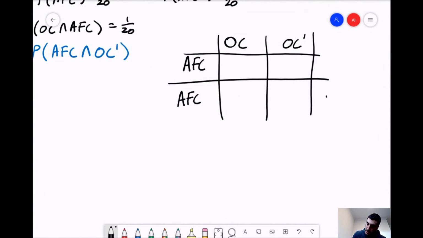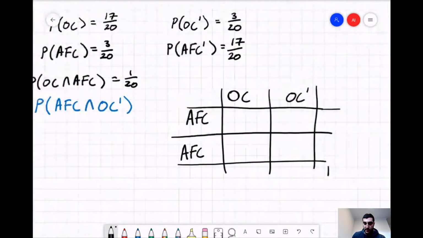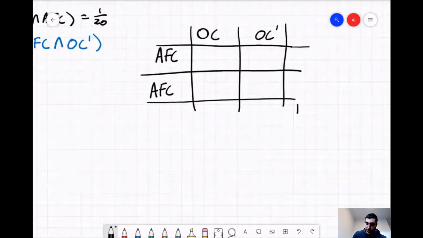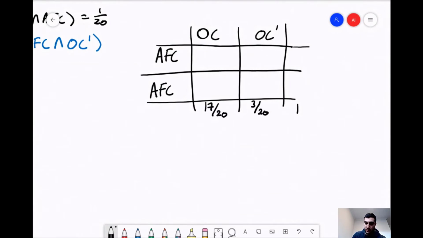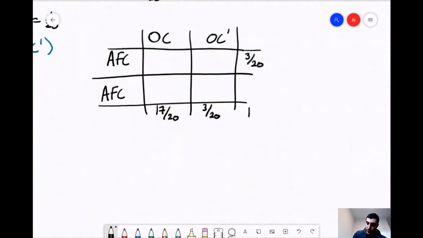We know from the law of total probability that everything has to add up to 1. I should have maybe drawn that line in there. So we've got something like this, and then we can put in the figures that we've extracted. So we know the total oil change was 17/20. We know not oil 3/20, air filter change 3/20, and not air filter change 17/20.